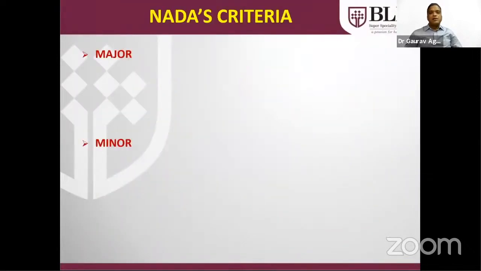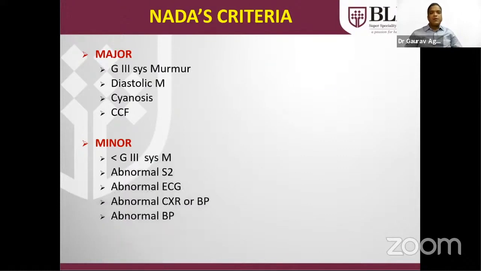What are Nadas' criteria? There are four major criteria: a grade 3 or greater systolic murmur, a diastolic murmur, which is always pathological, cyanosis, and congestive cardiac failure. Minor criteria are an abnormal second heart sound, a systolic murmur less than grade 3, and abnormal X-ray, ECG, and blood pressure. Presence of one major or two minor criteria places the patient in the category of congenital heart disease.